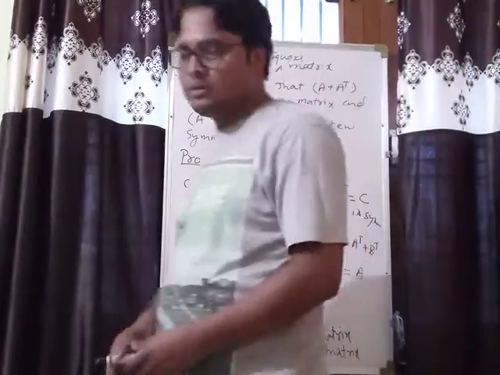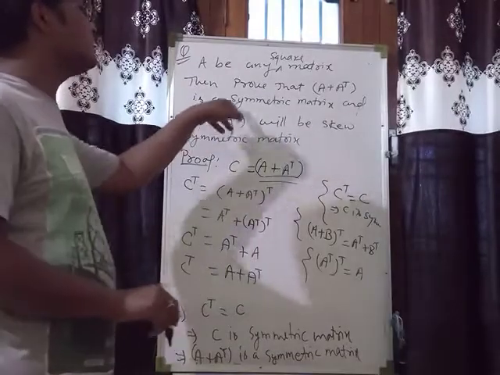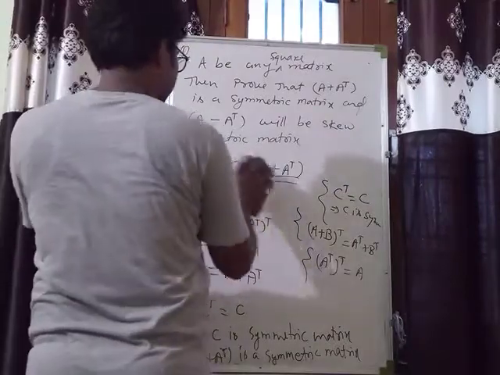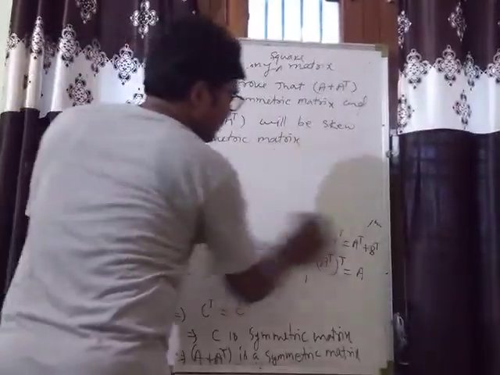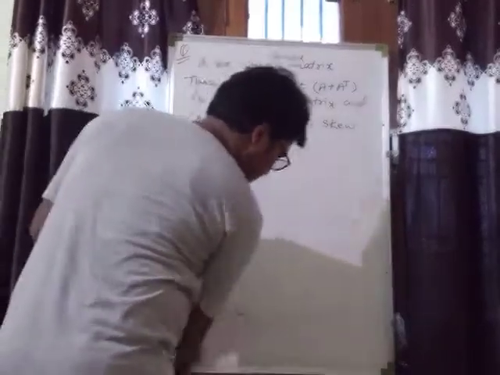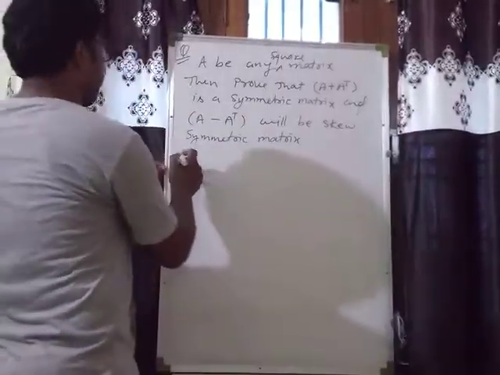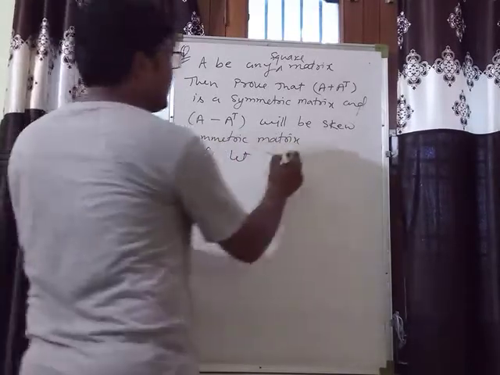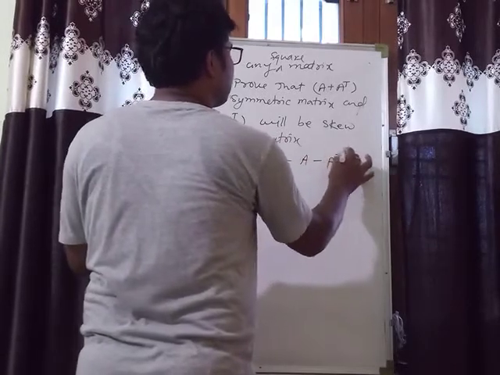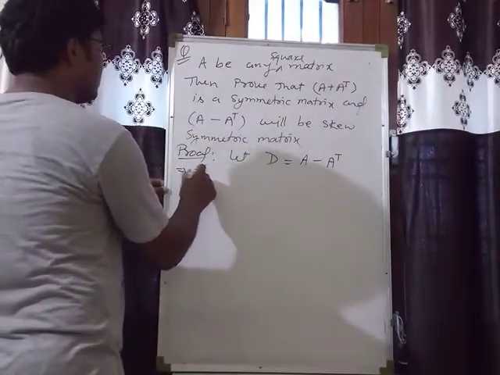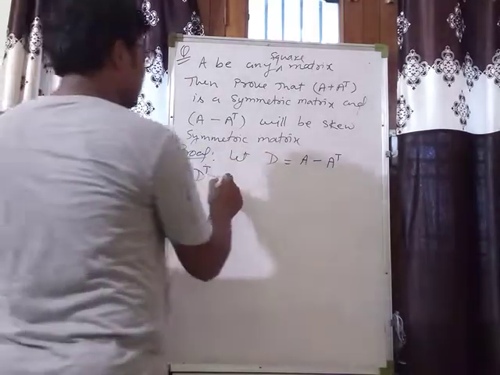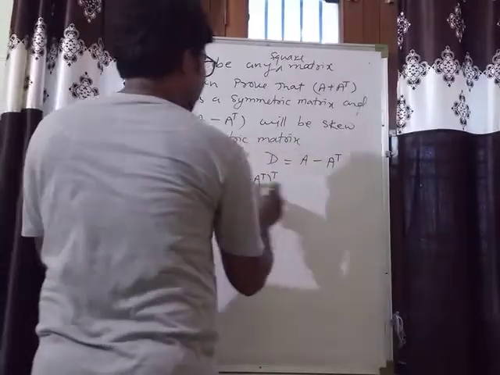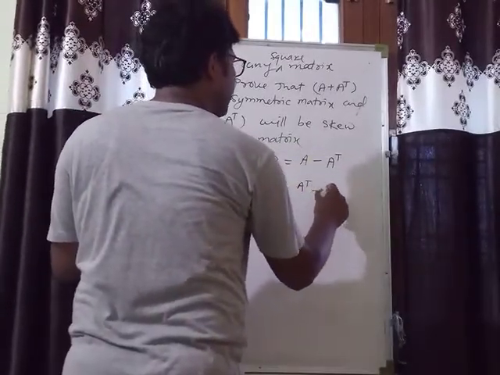Okay? Now I am going to prove that A minus A transpose will be a skew symmetric matrix. So now let a matrix D, that is A minus A transpose. Now find out D transpose. So D transpose will be A minus A transpose whole transpose. That is same as A transpose minus A transpose transpose.